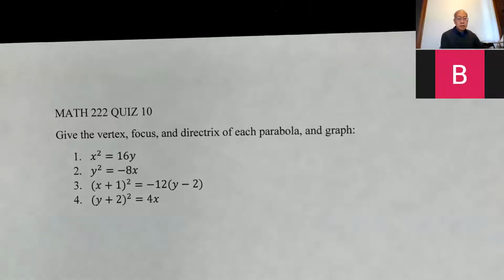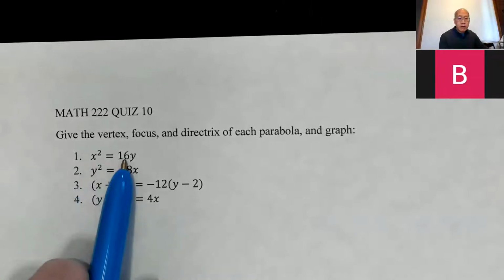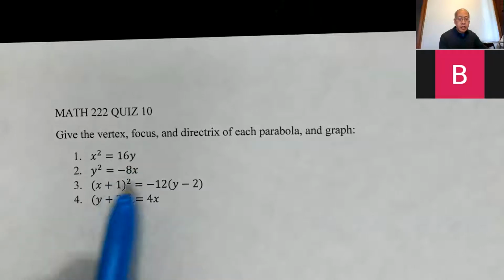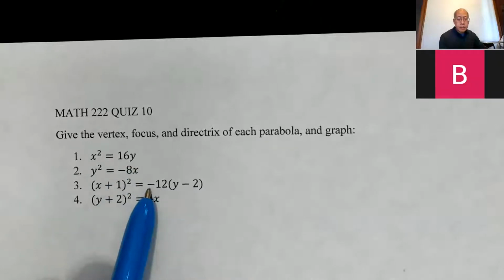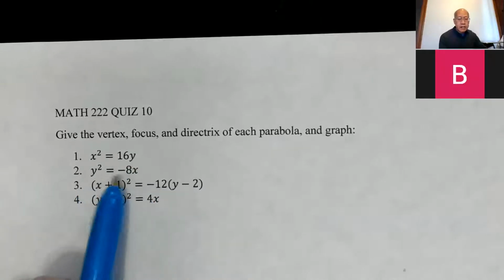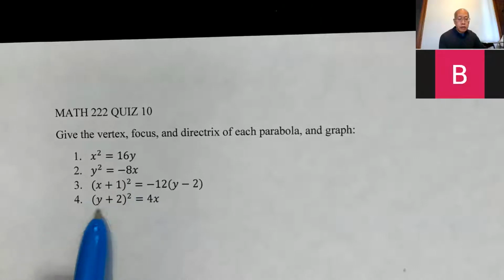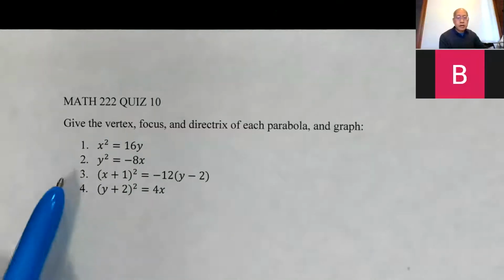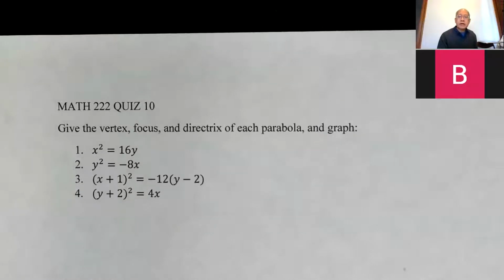Okay, some hints. This one is squared in x, but not in y. This one is squared in x, but not in y, and there's a negative. Squared in y, but not in x, and a negative. Squared in y, but not in x, and a positive. That should be a dead giveaway. So make them all look like x squared equals 4py or negative 4py, or y squared equals 4px or negative 4px. That'll give you the p.